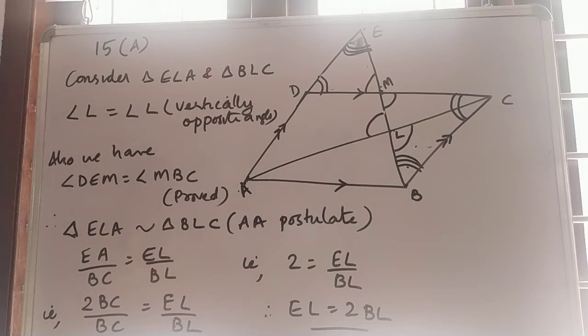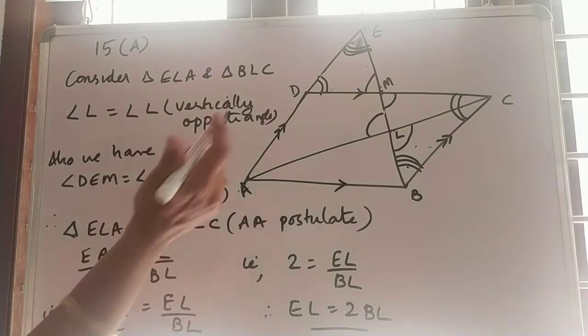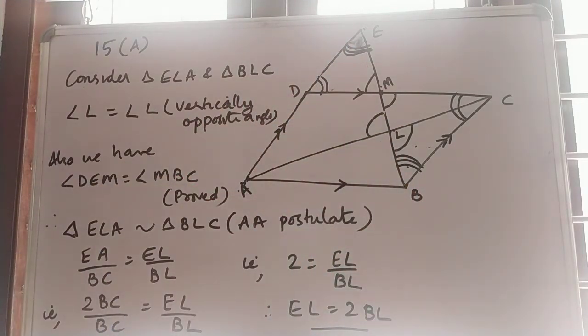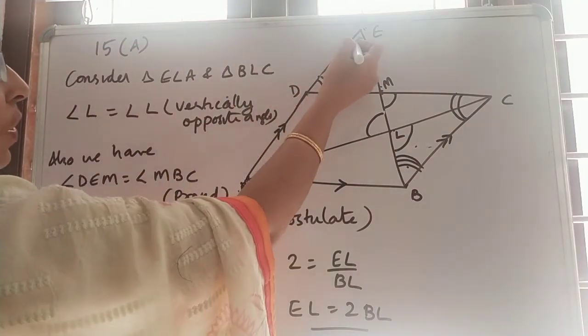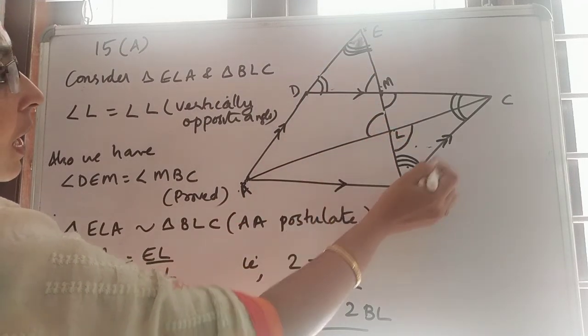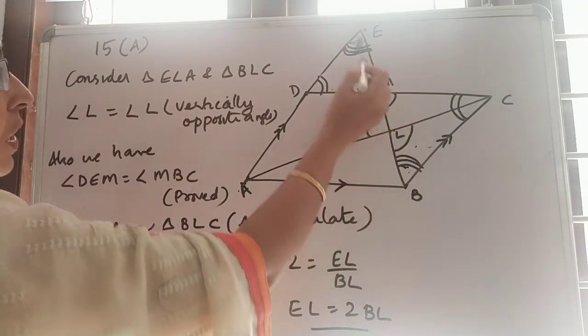If we get one more angle, then we can say the triangles are similar. From the congruency we proved earlier, we got angle DEM is equal to angle LBC.